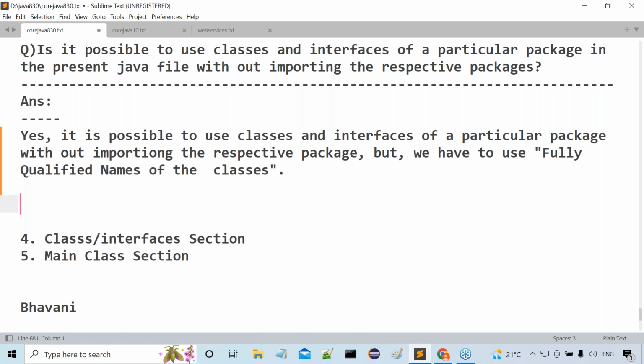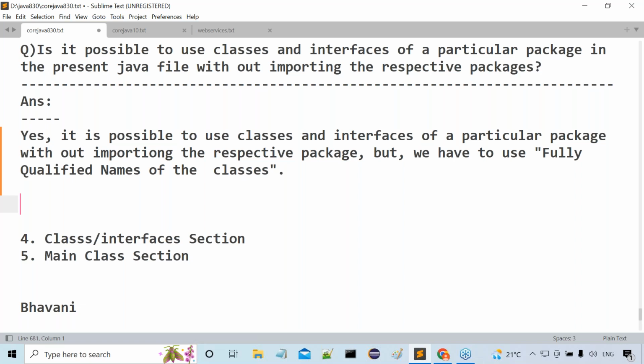Good. Wait, I'll give one simple example. Try to understand it. Sachin Tendulkar is a name. What is the original name and what is the surname?